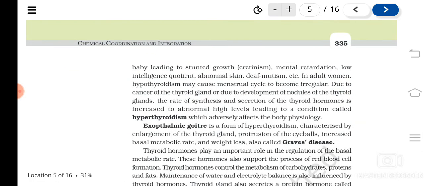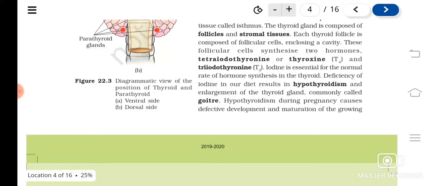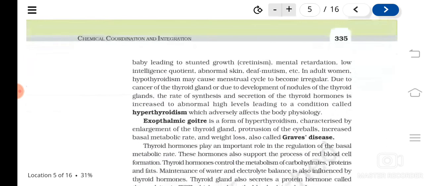That is tetraiodothyronine or thyroxine, T4, and triiodothyronine, or T3. If their secretion is less, that can lead to hypothyroidism. For the production of these hormones, what is needed? Iodine is needed. If iodine is not there, what will happen? It will lead to the enlargement of the gland, and that is known as goiter.